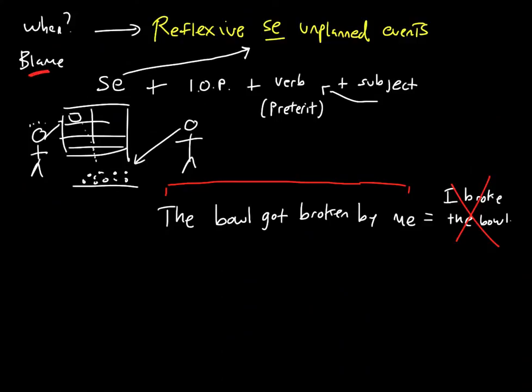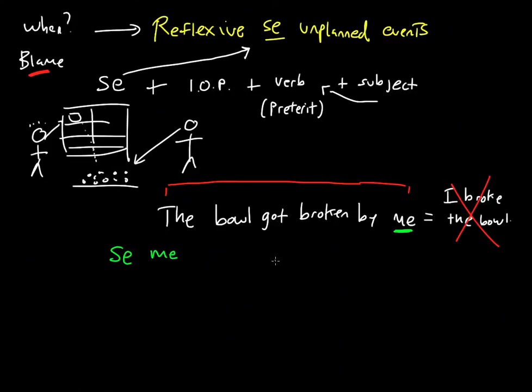Okay? So how do we say this in Spanish? The first thing we're going to use in our sentence is our se. The second thing we're going to use is an indirect object pronoun. And because I did it, I'm going to use the indirect object pronoun me.